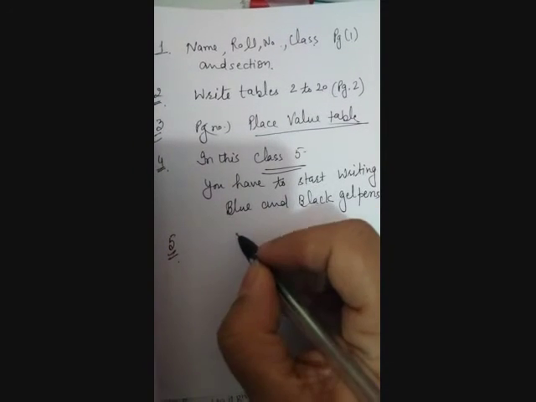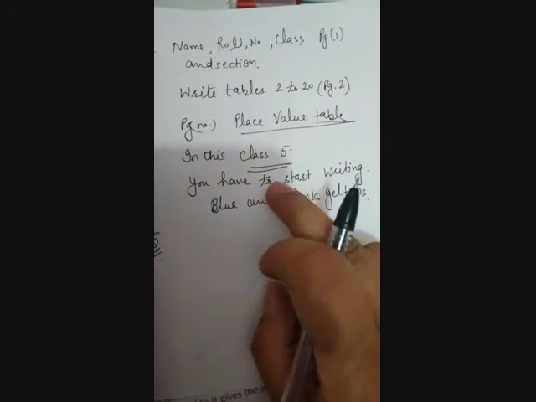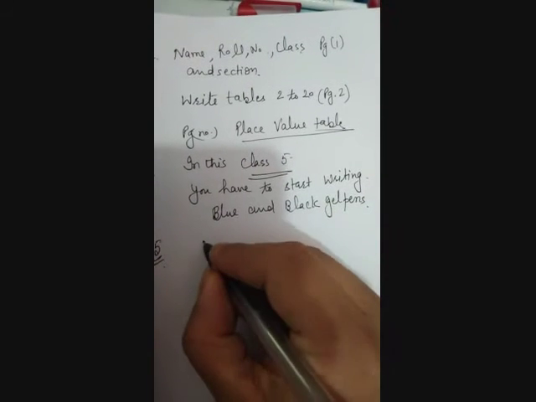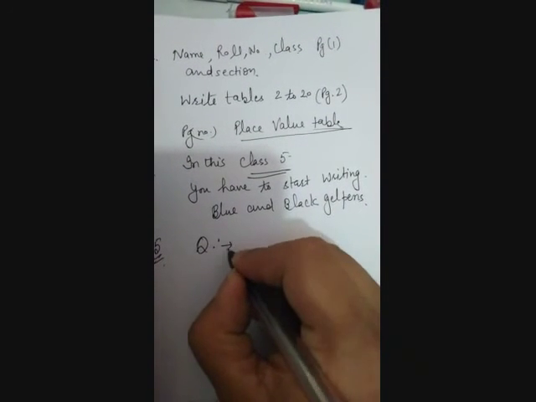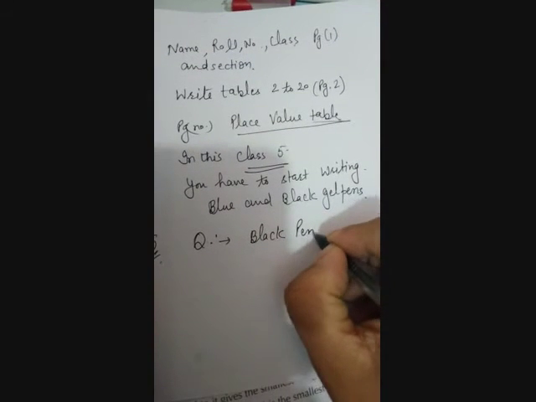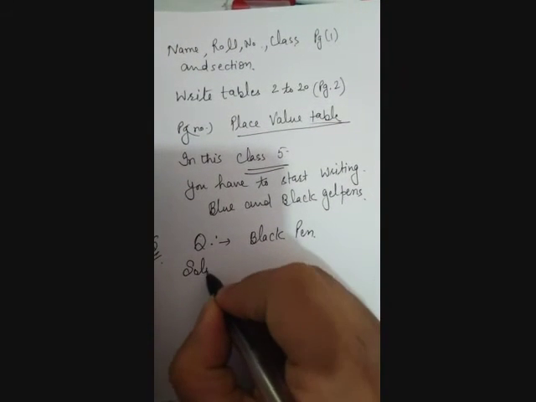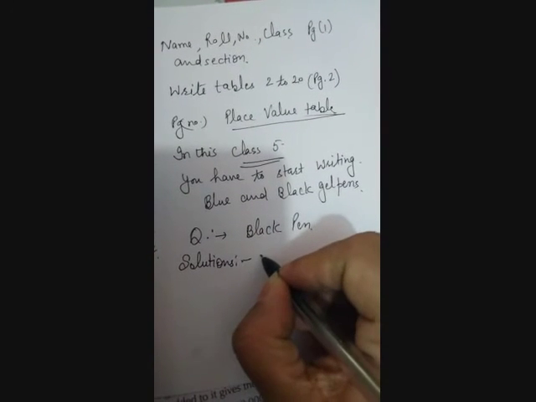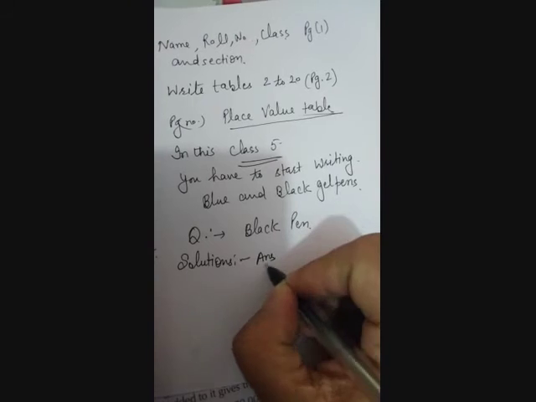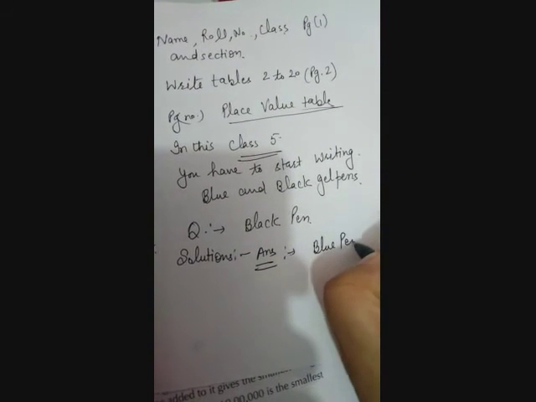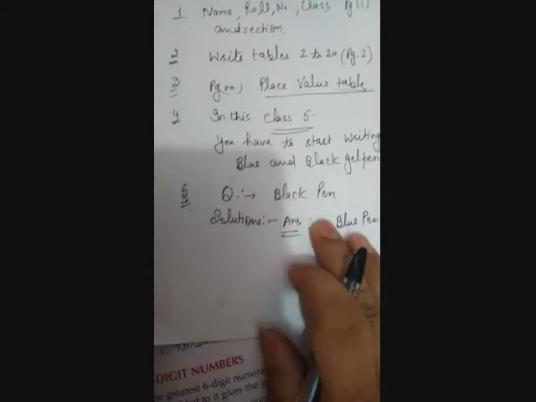And the fifth point, you always have to remember, if you are writing with blue and black gel pens, questions you have to write with black pen, and solutions, or you can say answers, you have to write with blue pen. This you have to follow.